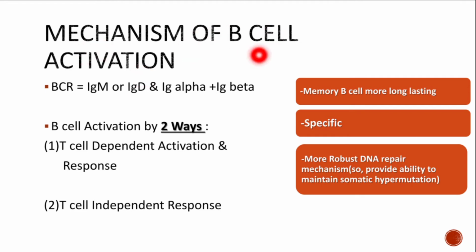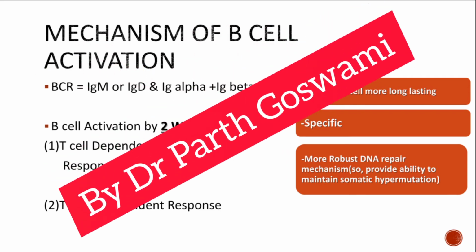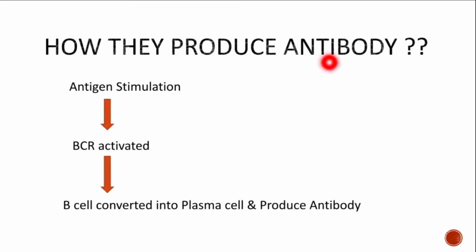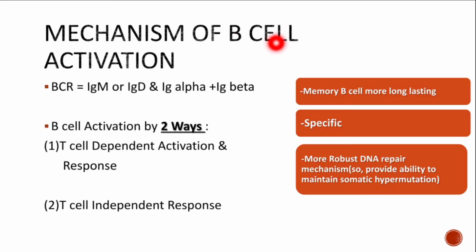So what is the mechanism of B cell activation? Now I will teach you the mechanism of B cell activation. As I have discussed, the antibody production is because of CD4 T lymphocyte. So the B lymphocyte always needs a T lymphocyte for activation, right? B lymphocyte is handicapped without T helper cell. But this is not the scenario all the time, right? In 90 to 95% of cases, B cell activation occurs by help of T cell, particularly CD4 T lymphocyte, that is T helper cell.